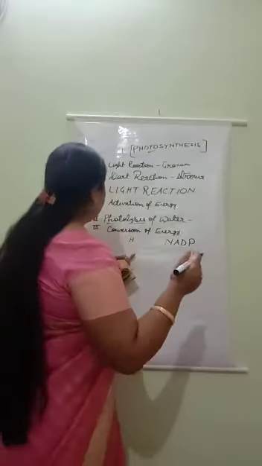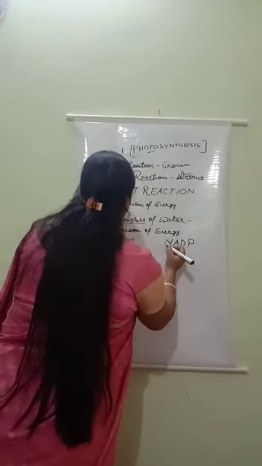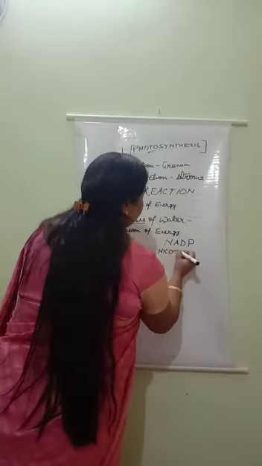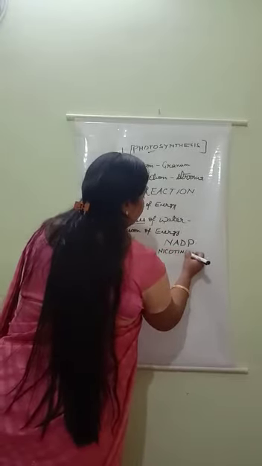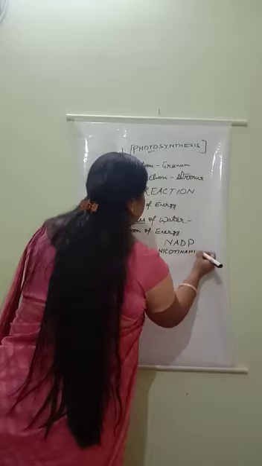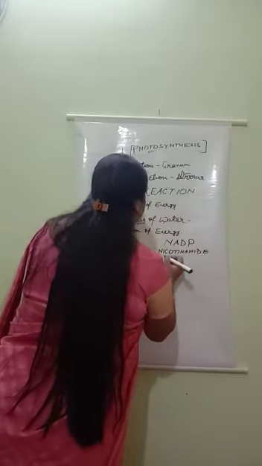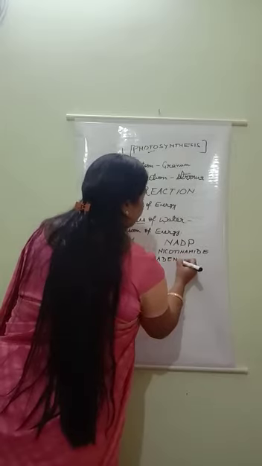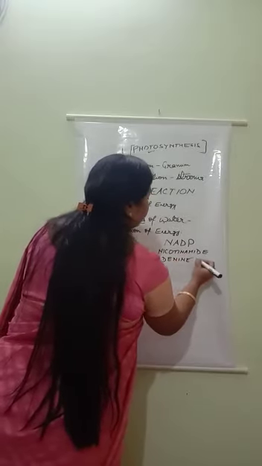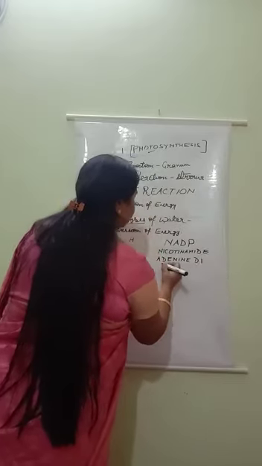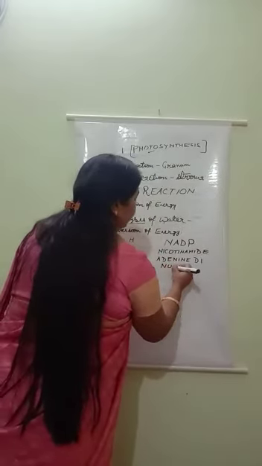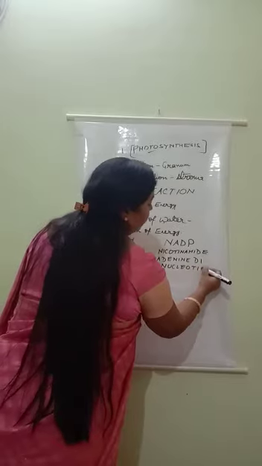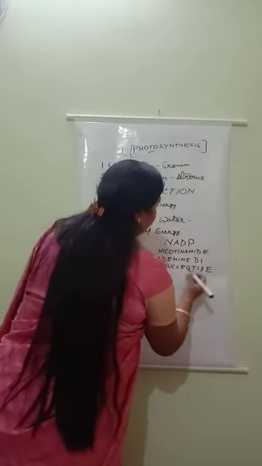So note down the full form of NADP: nicotinamide adenine dinucleotide phosphate.